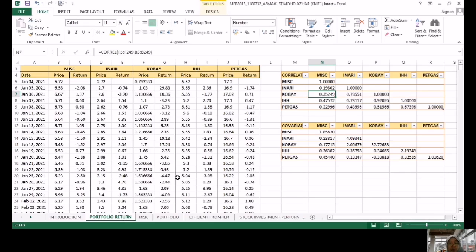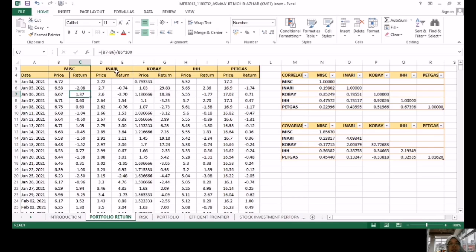Okay, in this section, we use 1 year of historical data for all stocks from 4 January until 31 December 2021. So then we can calculate the return for each stock by using this Excel function. For example, look at Miss Berhad. To get the return at 6 January, I took the price at 6 January minus the price before, which is the price at 5 January, over the price at 5 January, times 100. So I got 1.37% return, and then I just drag to all rows and columns to get the return data.